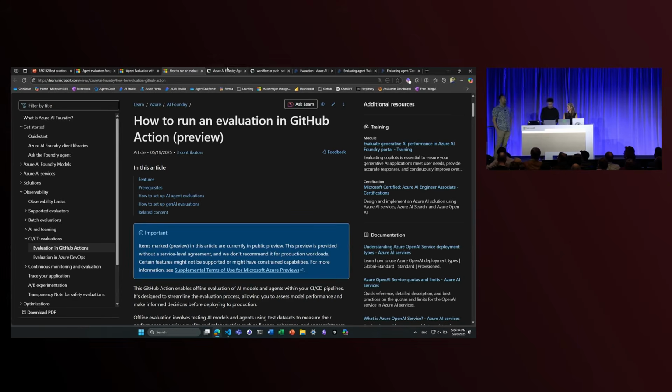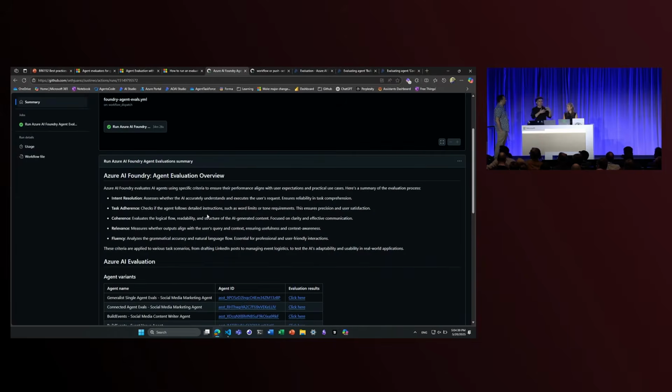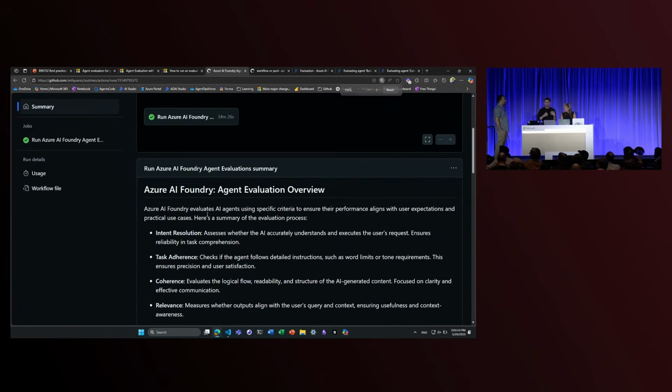First I'm going to show I have this big set of evaluations, and what was really cool is that in the process of building this demo, I'm going to zoom in a little bit so folks can see, I was learning about CI/CD pipelines and all this stuff, and Jessica from the GitHub team, who was also in the keynote with us today, said, hey, wait, we have this great GitHub Models feature now.